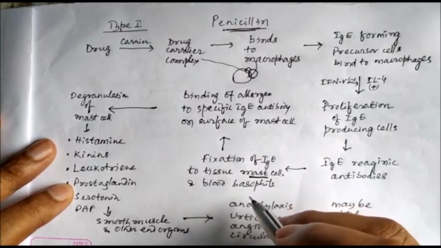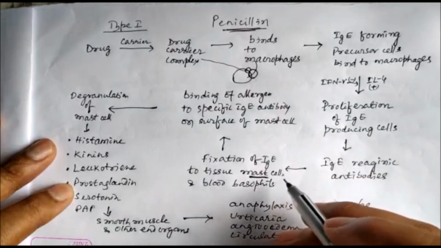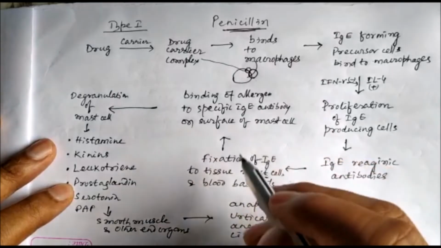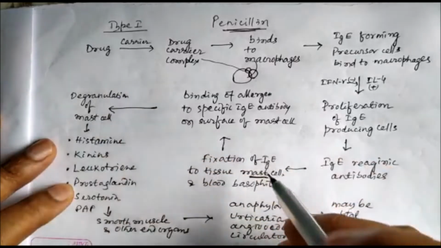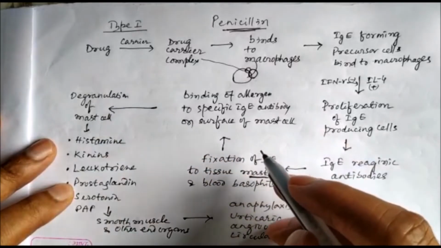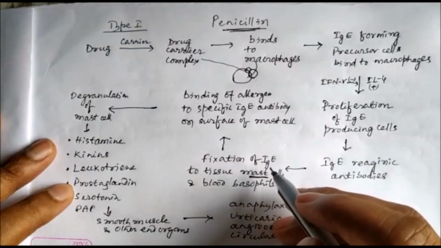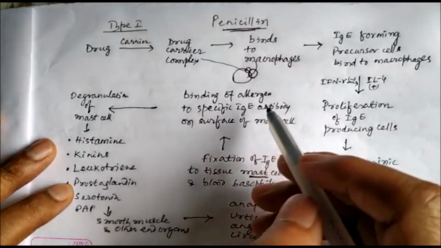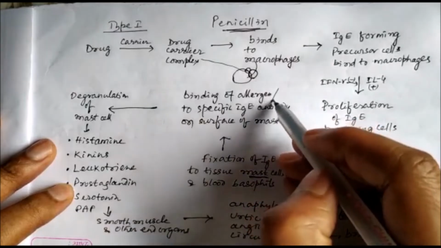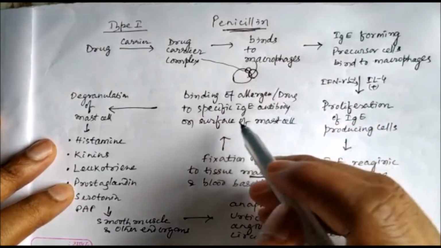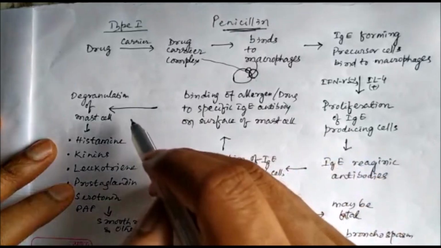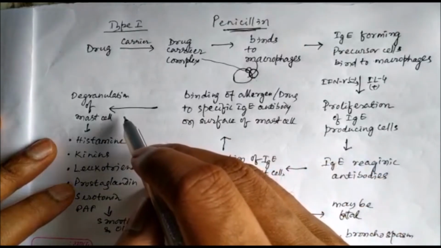So these mast cells are now bound with immunoglobulin E, and now the allergen, the drug, binds to the specific immunoglobulin E antibody on the surface of the mast cell, which causes degranulation of the mast cell.